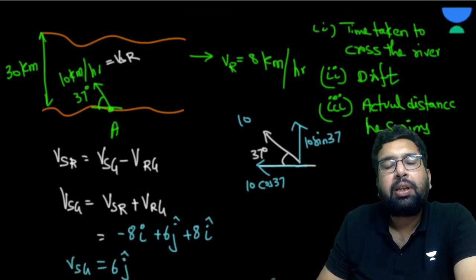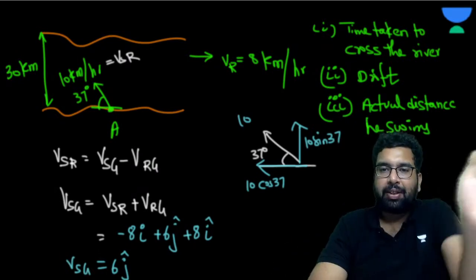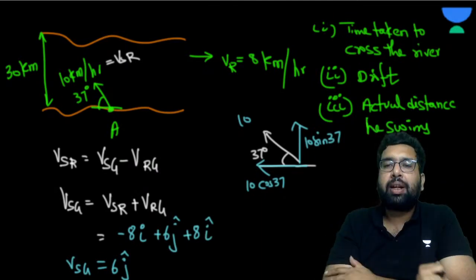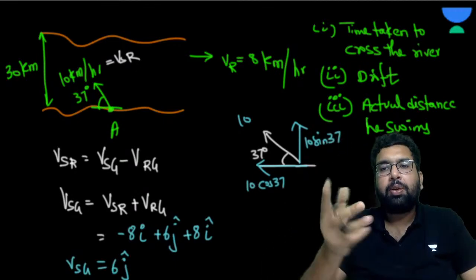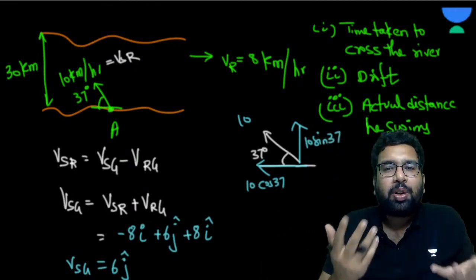6 j cap. Now see how beautiful it is. See, the swimmer is thinking that he is moving in this way, but if you observe from the ground, he is moving in a straight path, just perpendicular. So it doesn't have any velocity in x direction. It has no velocity in x direction.